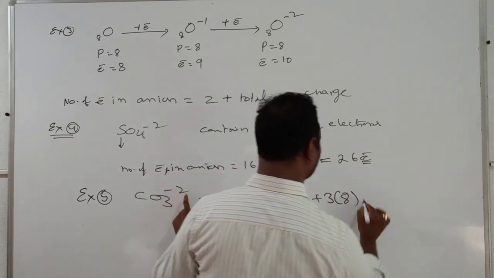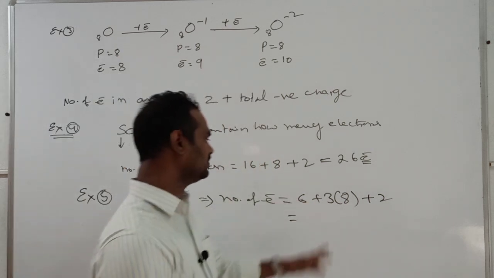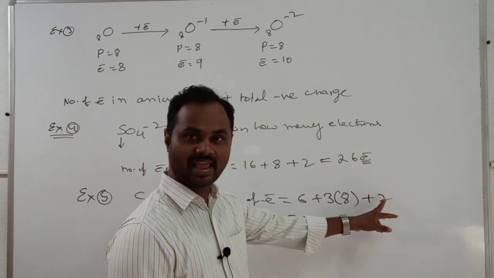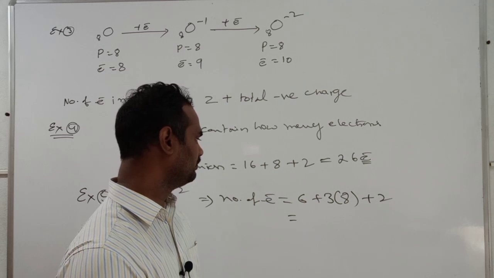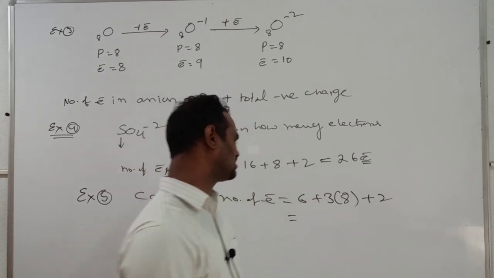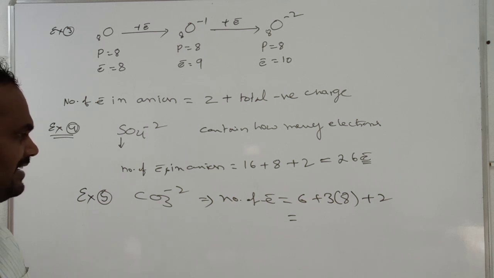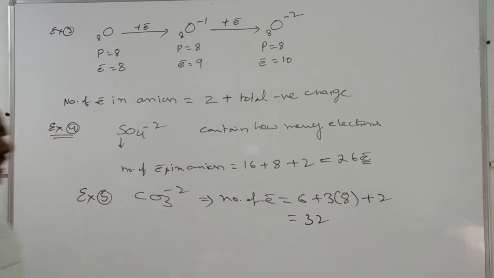Here negative charge is added, so 24 plus 2 is 26, plus 6. Total 32 electrons are present in CO3 minus 2.